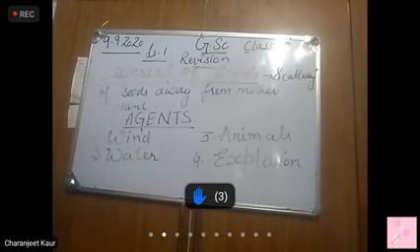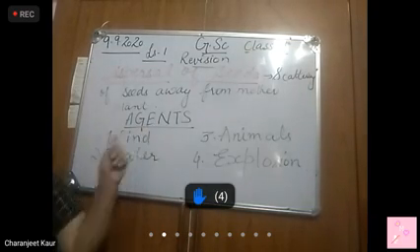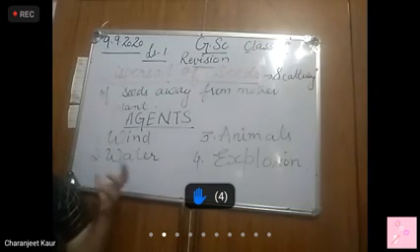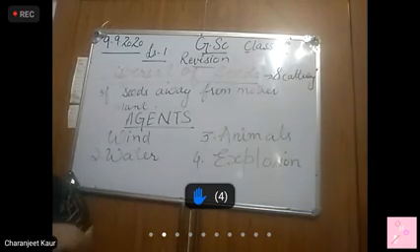If you want to note down, you can note it, there is no problem. In the end, I will be taking the question, 10 minutes lecture, and then I will be asking you. We will be doing the agents of dispersal right now. How dispersal of seeds by wind takes place.